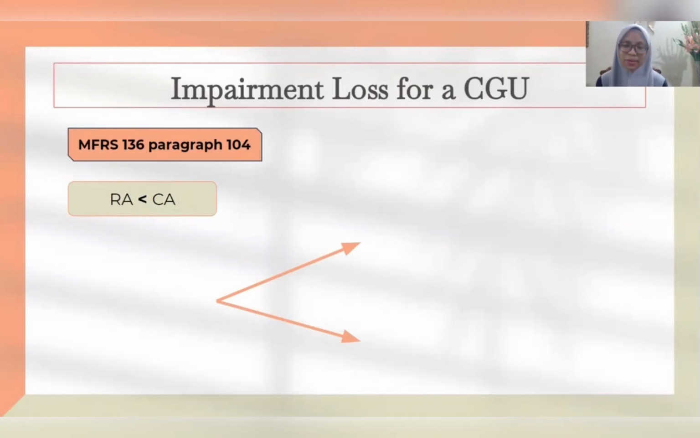Okay, as for my part, I will be explaining to you guys about the impairment loss for a CGU, which is cash generating unit. And I will also provide you guys with some examples to make sure that you have a better understanding regarding this part.